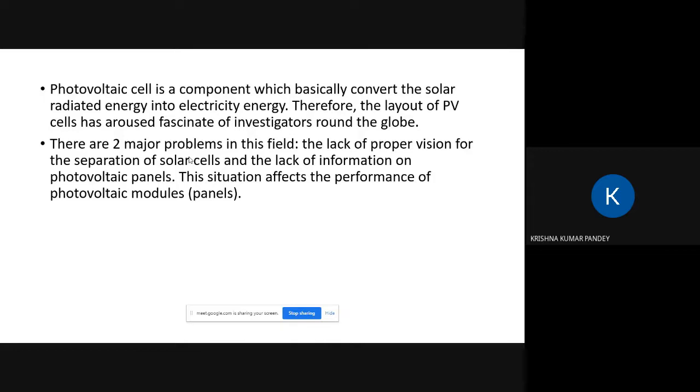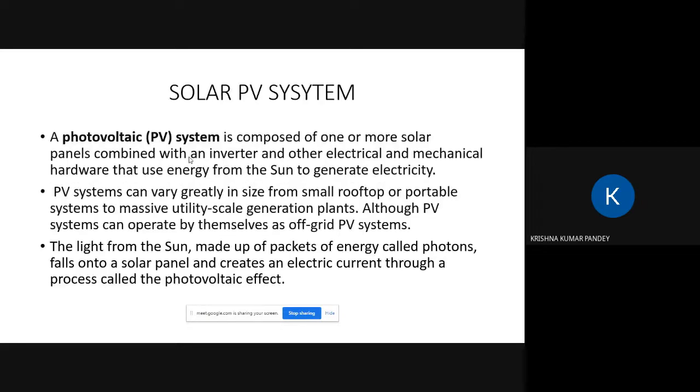So the generating station must fulfill the load demand accordingly. This situation affects the performance of the photovoltaic module, because while designing the array of PV cells, we must decide how many PV cells are to be connected in series or in parallel. These are the basic problems. And we also know that the efficiency of solar cells nowadays is not very high, around 20 to 25%. So that is also creating a problem.